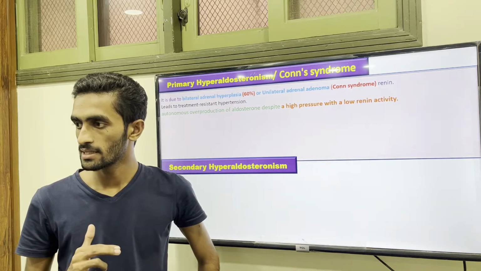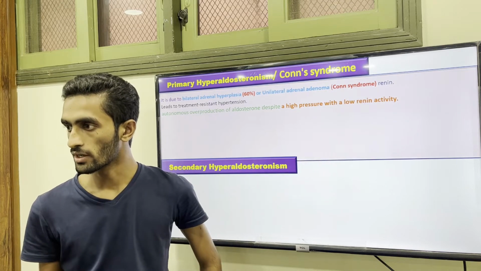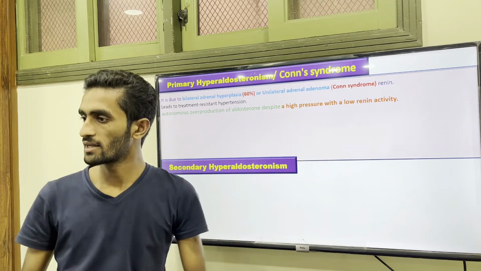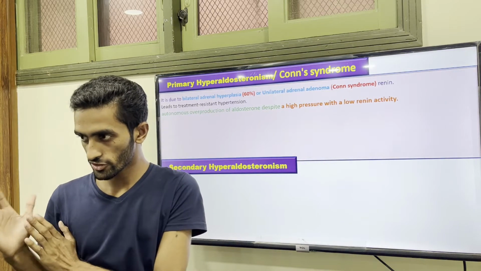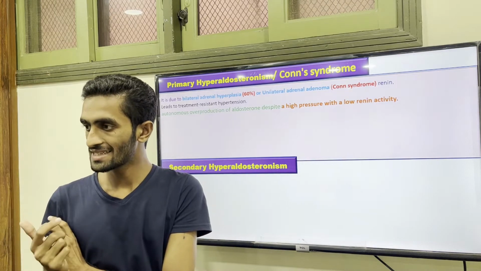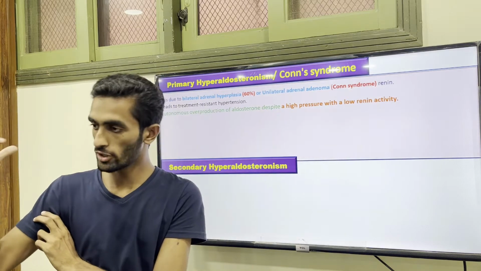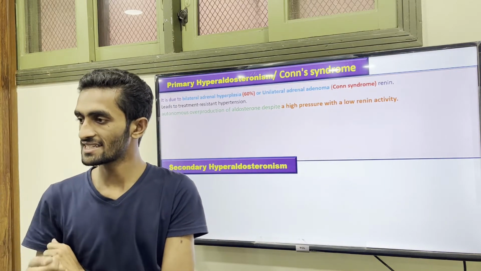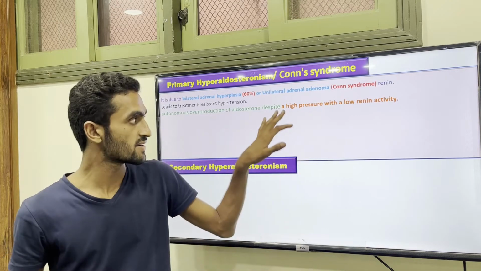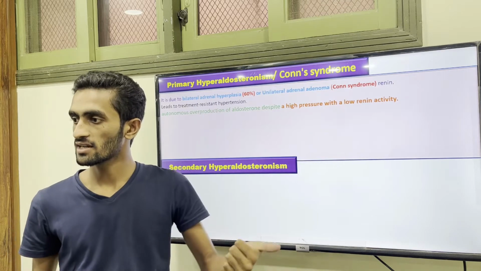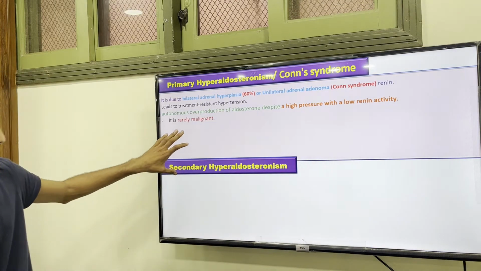But in this case, blood pressure is high, and also aldosterone is high because of the tumor. Normally aldosterone synthesis occurs when renin comes, but in this case there is a tumor. There is no need for a regulatory system to send a signal to secrete the aldosterone, because this is a pathological condition. So instead of high pressure and low renin, it's continuously secreting.